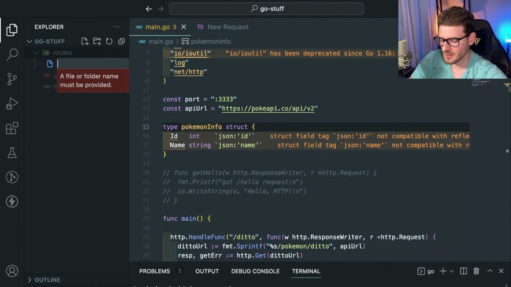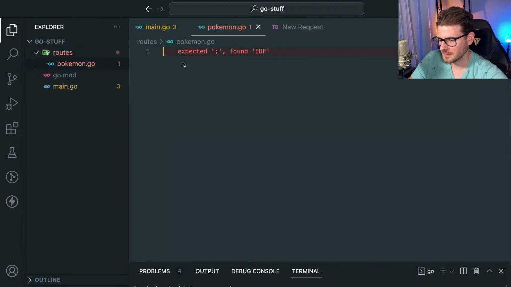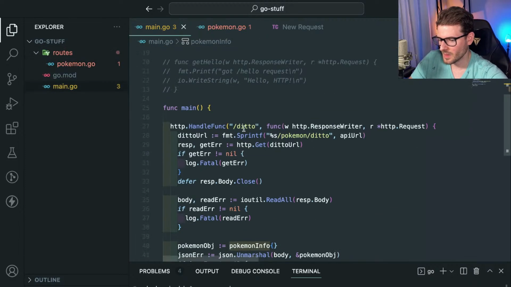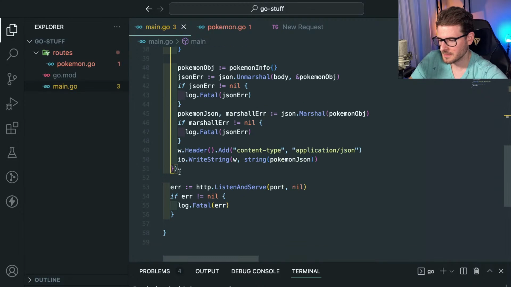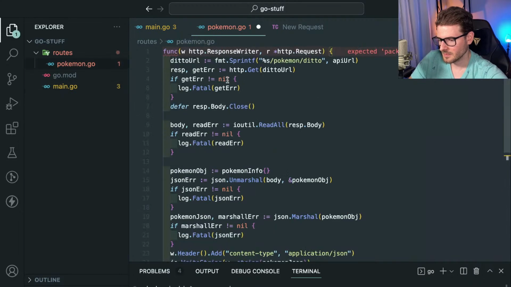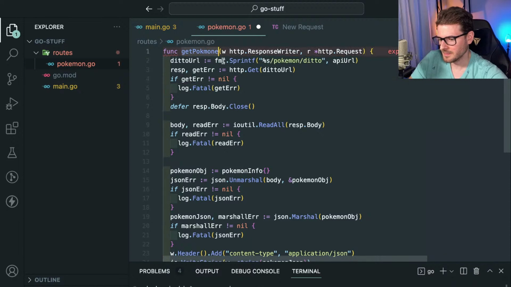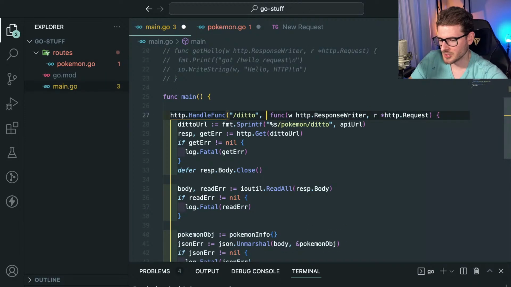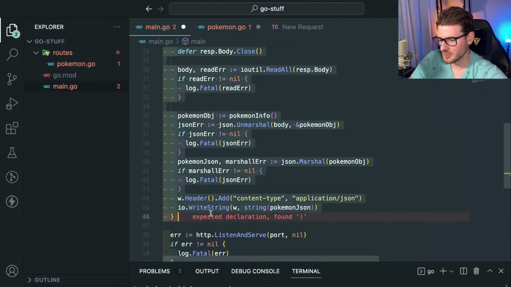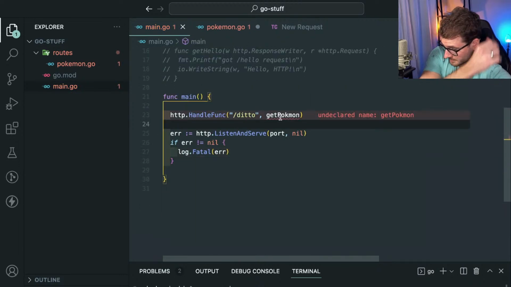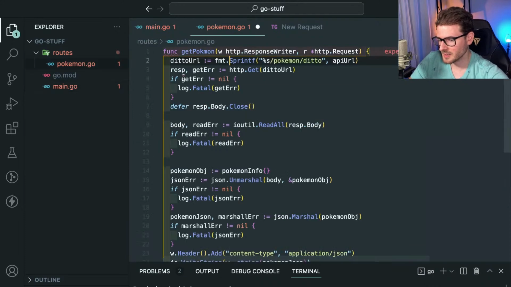I'm just going to call it Pokemon.go. And we're going to try to pull out this whole function here. Let's see what happens. We will say function GetPokemon. And if I could just use that function here, let's just do that. Delete all this other stuff. I should probably spell it correctly. GetPokemon.